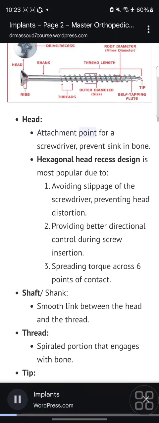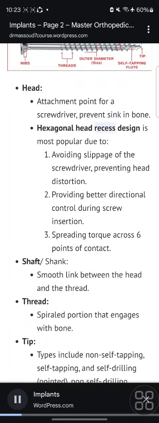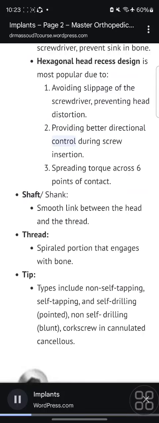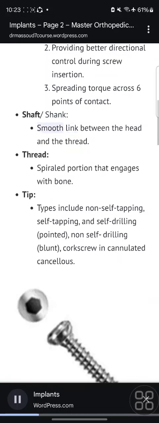Head: attachment point for a screwdriver, prevents sink in bone. Hexagonal head recess design is most popular due to avoiding slippage of the screwdriver, preventing head distortion, providing better directional control during screw insertion, spreading torque across 6 points of contact. Shaft, shank: smooth link between the head and the thread.